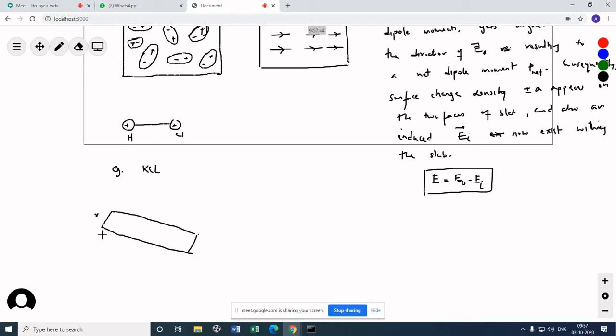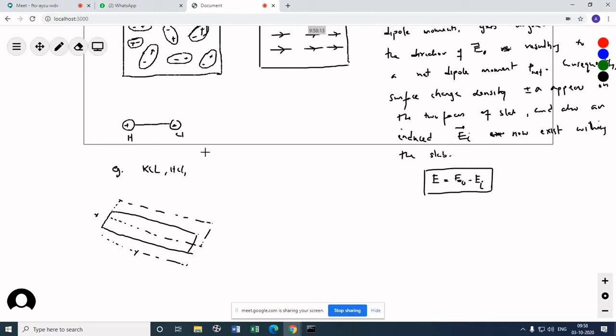This is X, this is Y. You make two sheets like this. The gap between these two sheets you can fill with paper, because paper is a dielectric substance, or with HCl or KCl.